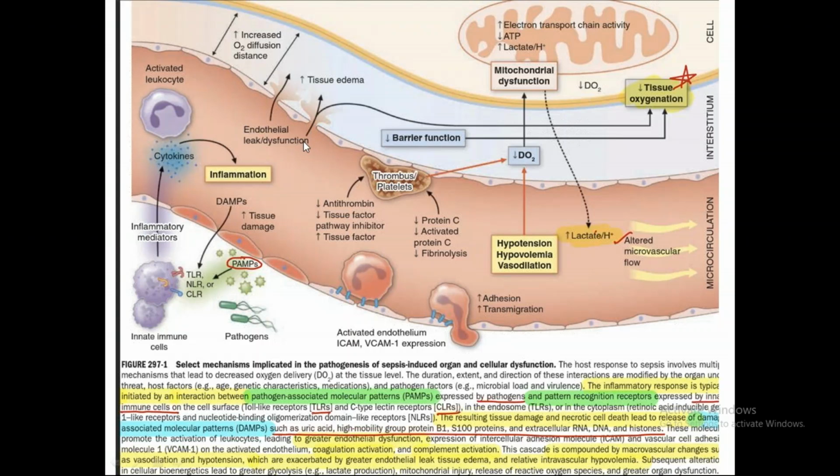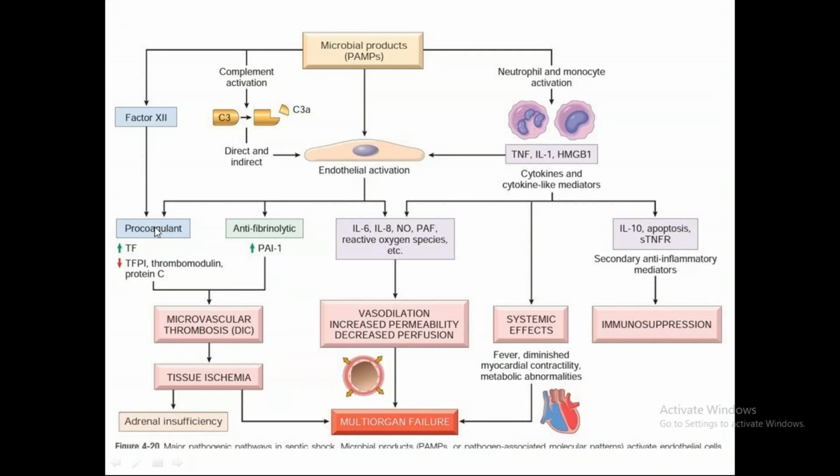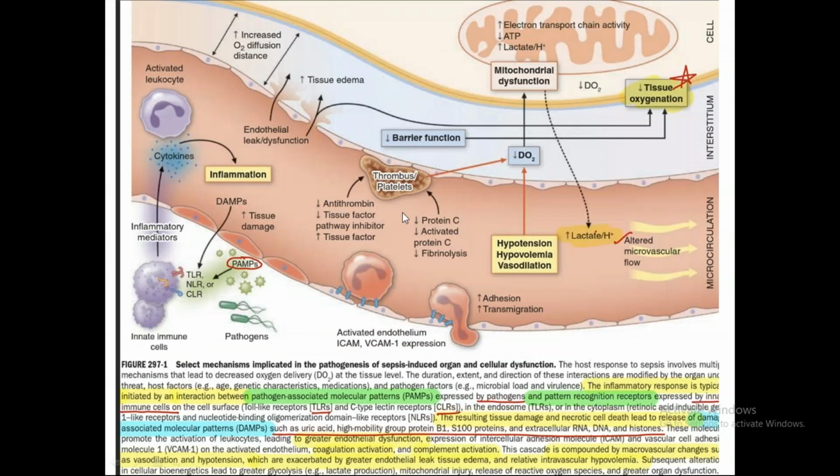Endothelial leak will lead to protein-rich fluid going into the interstitium, so there is tissue edema. This tissue edema further presses on the small vessels distal to it, so there is tissue damage. There is activation of the coagulation system, and thrombi and platelet clots get formed. Tissue factor increases, while tissue factor pathway inhibitors decrease. Protein C, activated protein C, and antifibrinolytic agents are decreased. This leads to increased coagulation and thrombi, leading to microvascular thrombosis.